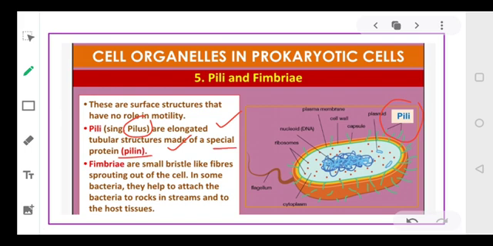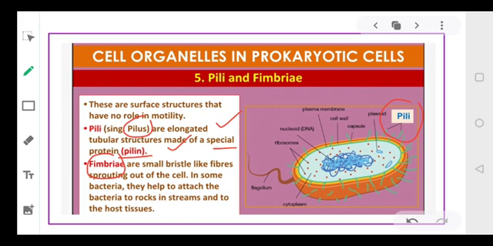pilin. These pili structures are made up of pilin protein. Other than this, there is fimbriae. These are small bristles. These are the fiber-like bristles that sprout out from the cell. Some bristle-like structures come out of the cell, which we call fimbriae.